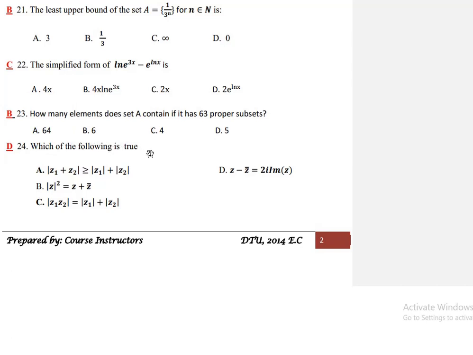24. Which of the following is true? A: modulus of z1 plus z2 is greater than or equal to modulus of z1 plus modulus of z2. B: modulus of z whole square is equal to z plus the conjugate of z. C: modulus of z1 times z2 is equal to modulus of z1 plus modulus of z2. D: z minus the conjugate of z is equal to 2 times i times the imaginary part of z. So the true one is D.